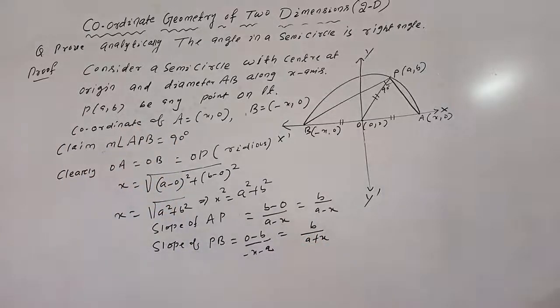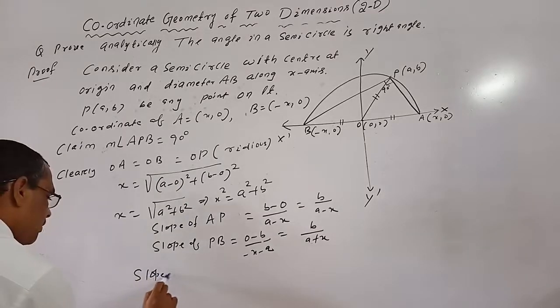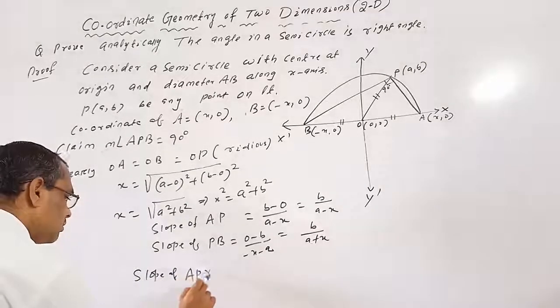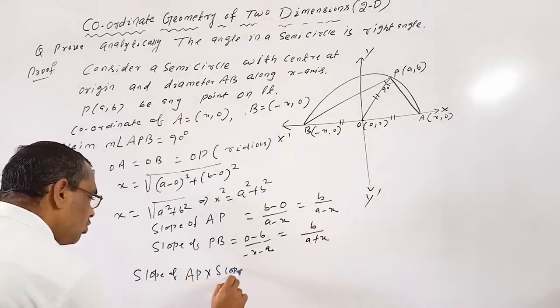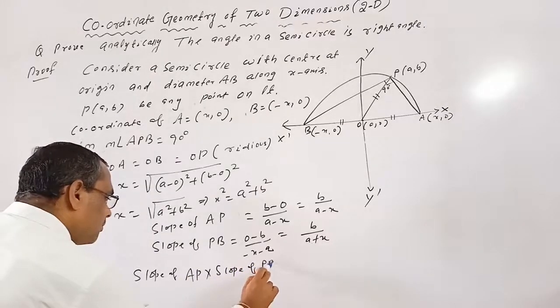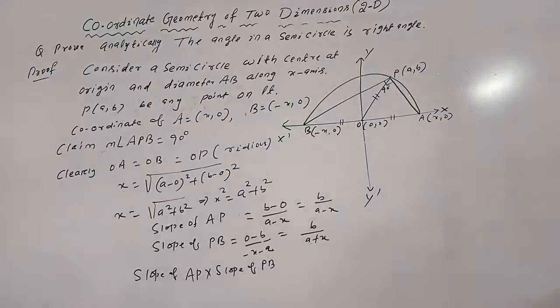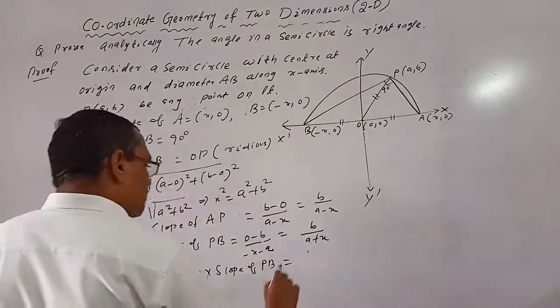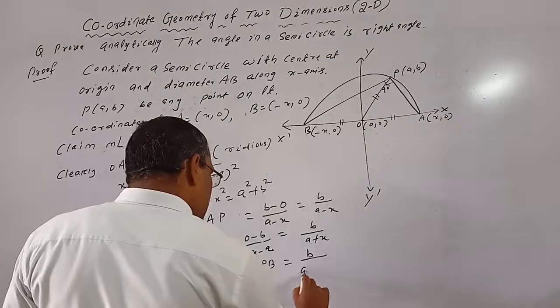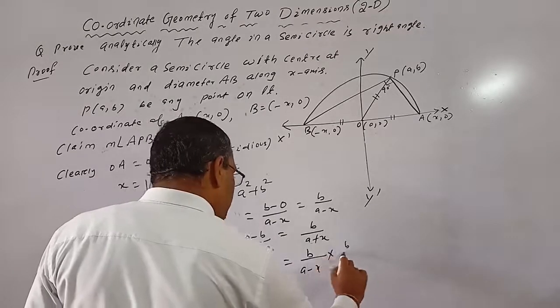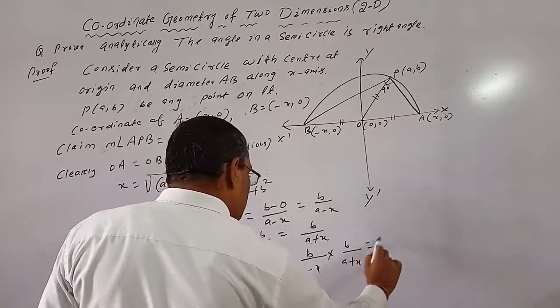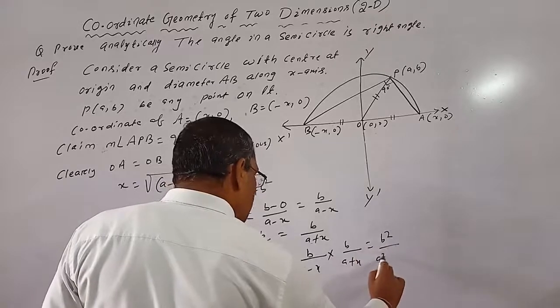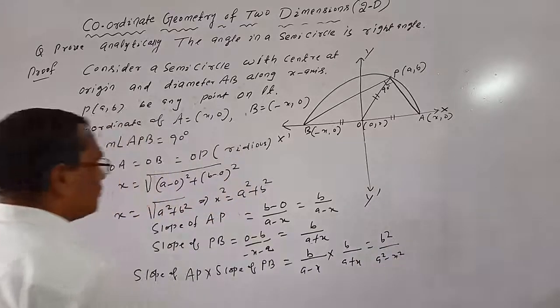So b by a plus x. Now multiply: slope of AP into slope of PB equals b by a minus x multiplied by b by a plus x, which is equal to b square by a square minus x square.